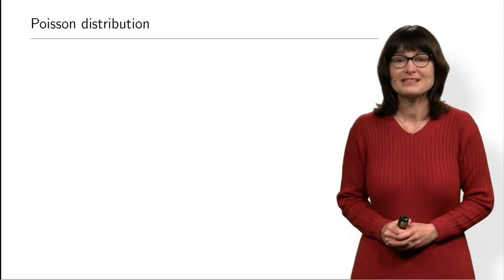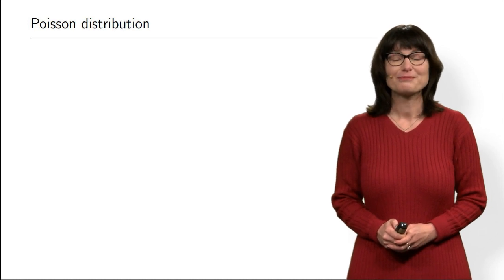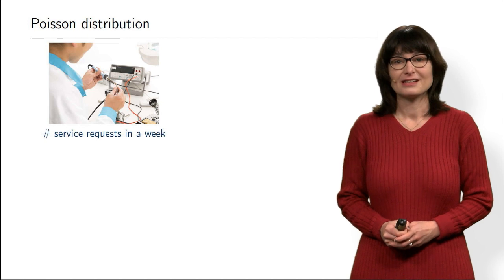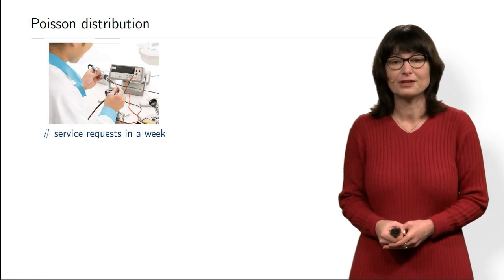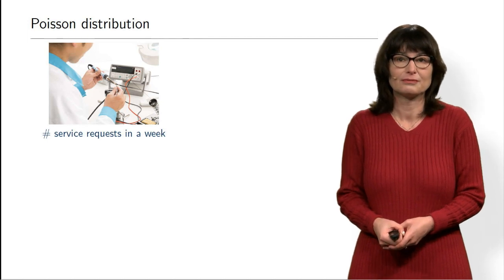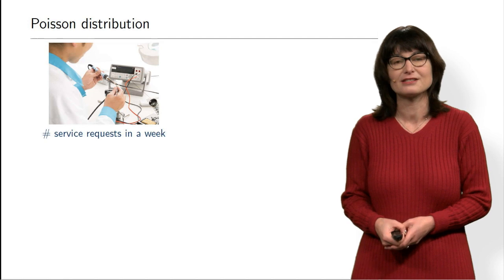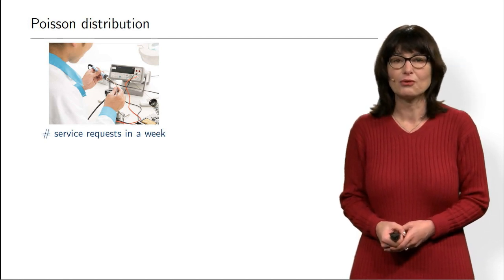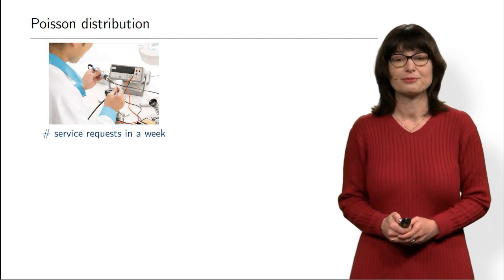Okay, so what are the examples? First of all, without knowing it, you saw Poisson distribution many times. For example, if you have some service for equipment and you need to attend to equipment that is broken, so the clients call and ask a mechanic to come, then the number of calls in a day or in a month will be approximately Poisson distributed.